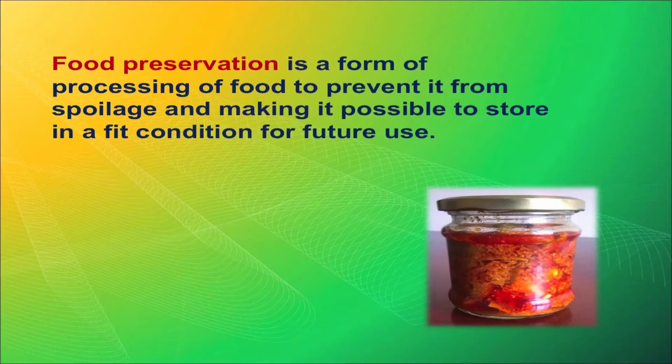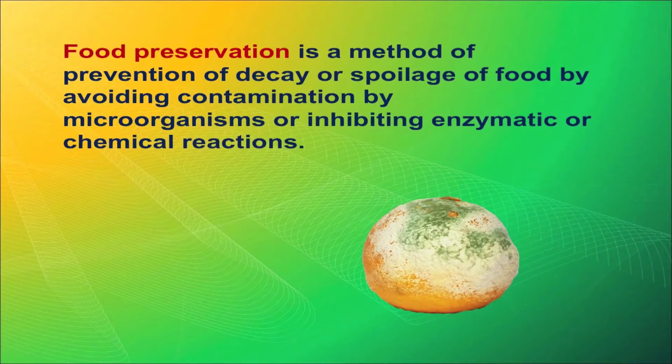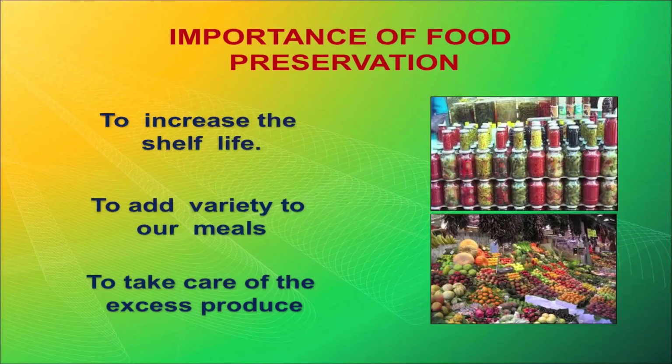Food preservation is a form of processing of food to prevent spoilage and make it possible to store it in a fit condition for future use. It is a method of prevention of decay or spoilage of food by avoiding contamination by microorganisms and inhibiting enzymatic reactions. Now I will talk about the importance of food preservation.